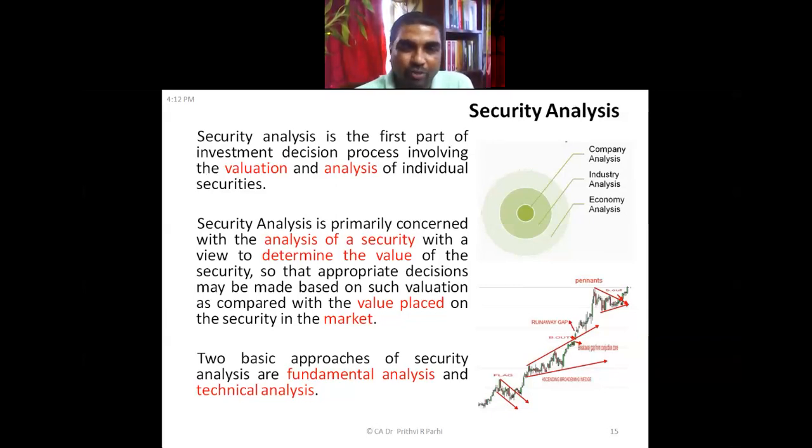No doubt, the market has already placed a value. When you say price 900, the market has placed a value of 900. The market is saying that is the value. That is the market price. But the value to us is different.